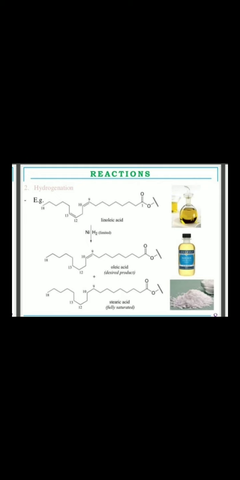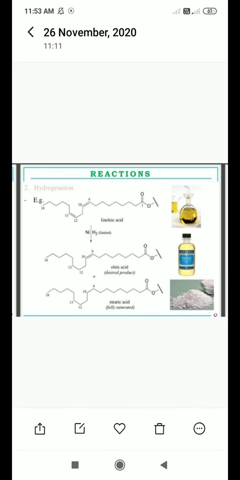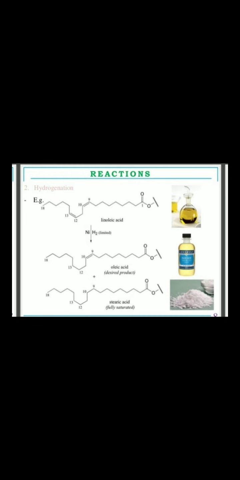Here H2, two hydrogen atoms, is added to linoleic acid, converting it into oleic acid. The double bond between carbons 12 and 13 is converted into a single bond, giving the structure of oleic acid, which is also liquid in nature. Now this is the desired product.